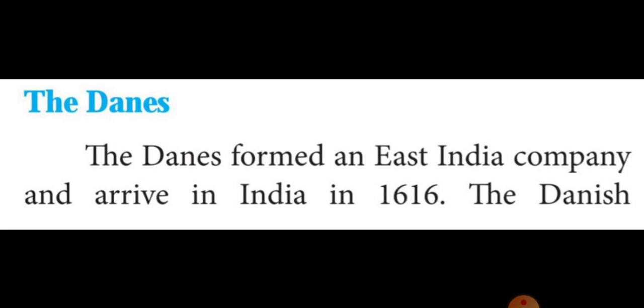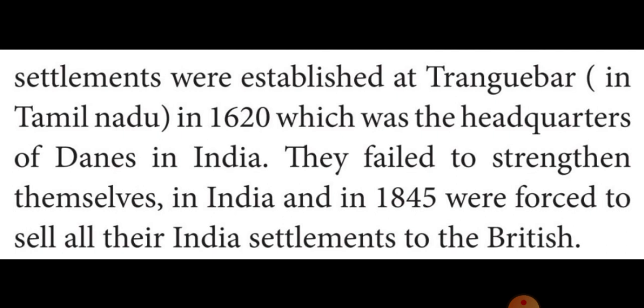Then next we learned about the Danes. The Danes formed an East India Company in 1616, while the Dutch formed theirs in 1602. Then in 1620, the Danish settlement was established at Tranquebar in Tamil Nadu. It was the headquarters of the Danes in India. But their strength failed, so in 1845 they were forced to sell their settlement to the British.